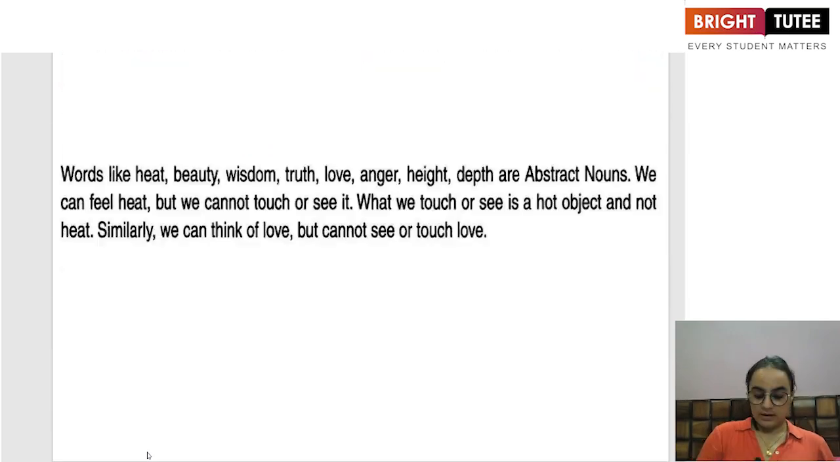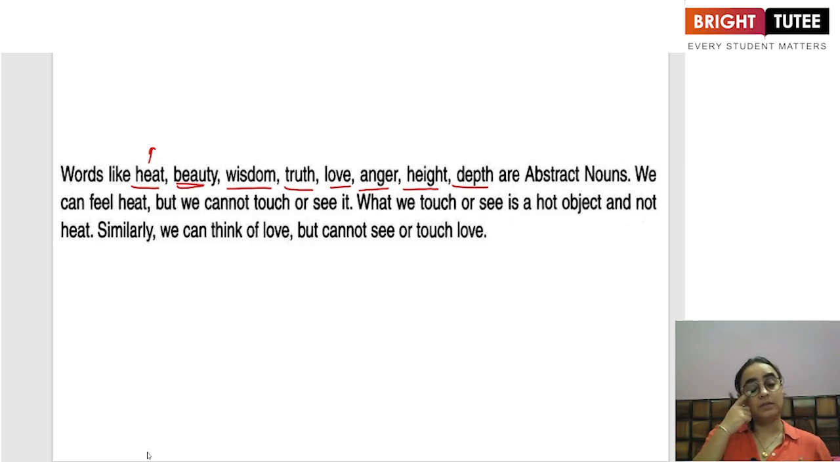For example, words like heat, beauty, wisdom, truth, love, anger, height, depth, these are all abstract nouns. These are just feelings that you can feel. This is a state of being. This is something that can be experienced by you. But neither can you see that nor touch that, right? We cannot see heat. We cannot touch heat. We can certainly touch an object which is hot, but it is not the heat that we touch.